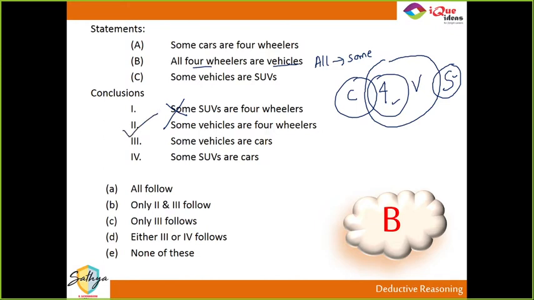Third one, some vehicles are cars. Now, if all 4-wheelers are vehicles and some of the 4-wheelers are cars, then whichever car is a 4-wheeler, by default that car becomes a vehicle also. So 3 is also true. And the diagram says that 4th is wrong. So option B, only 2 and 3 follow, is the answer. Did you get this one?